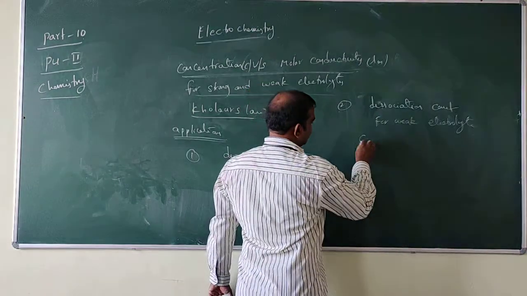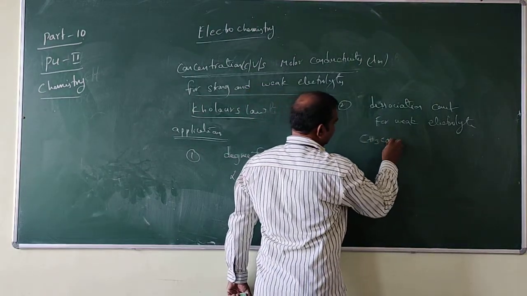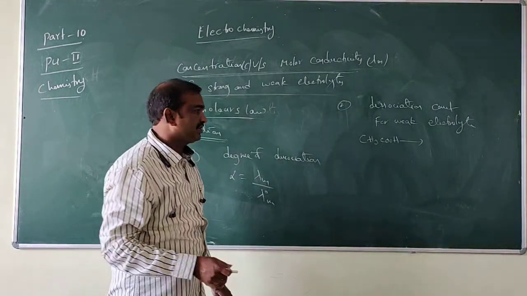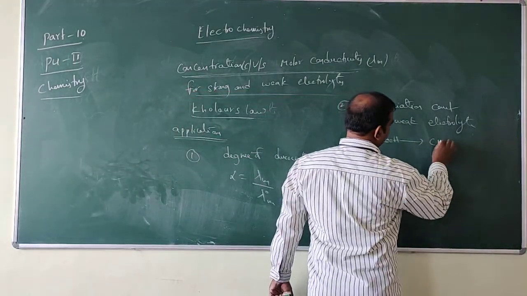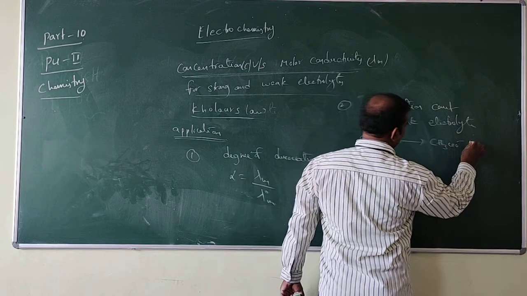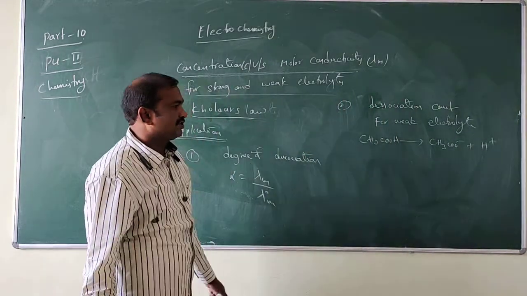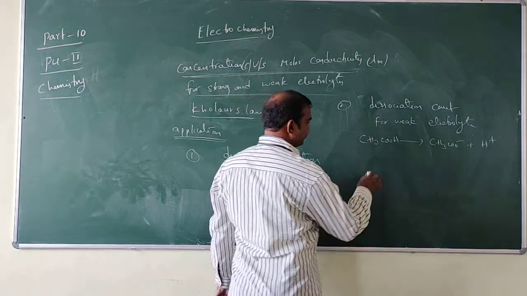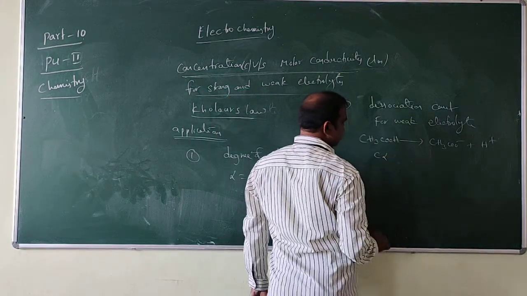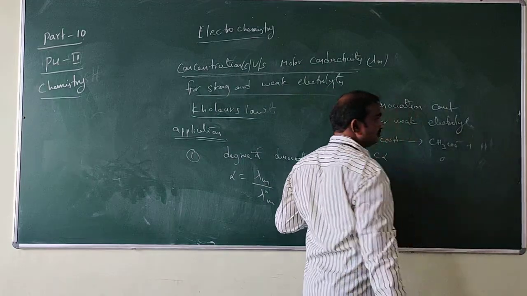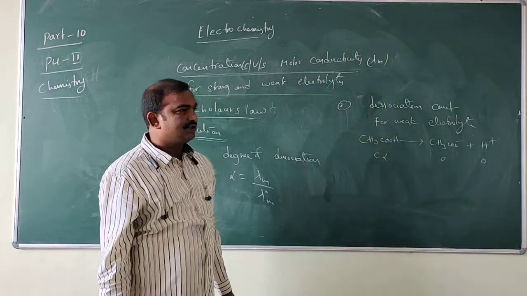See here, CH3COOH dissociates as CH3COO minus and H plus. So here, if you take initial concentration C, and at equilibrium C alpha, this is 0 and 0.